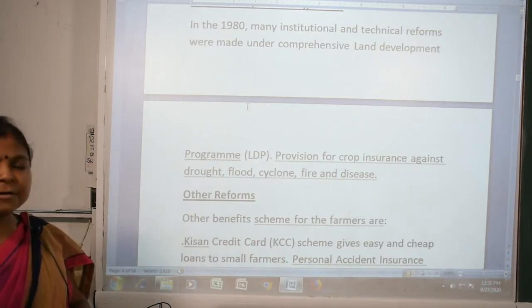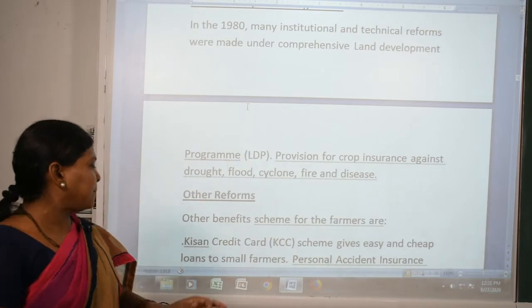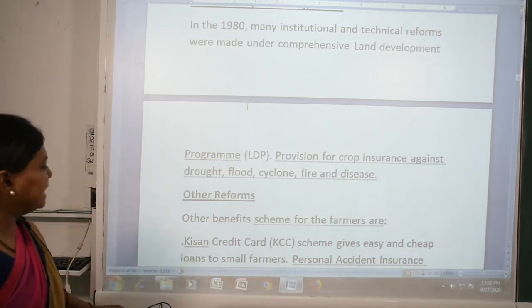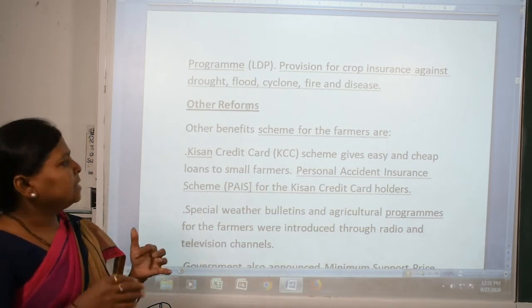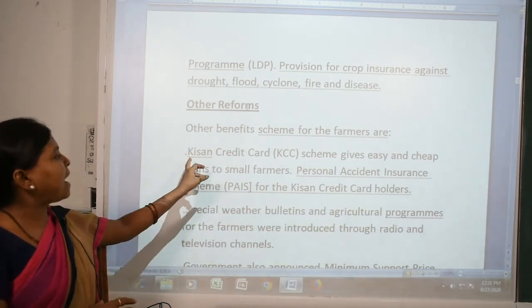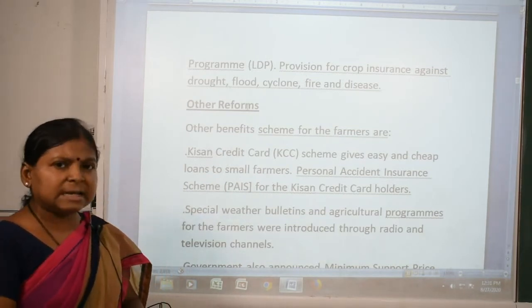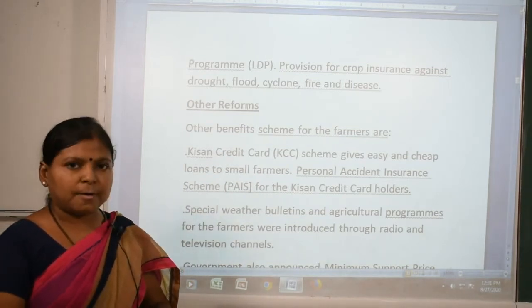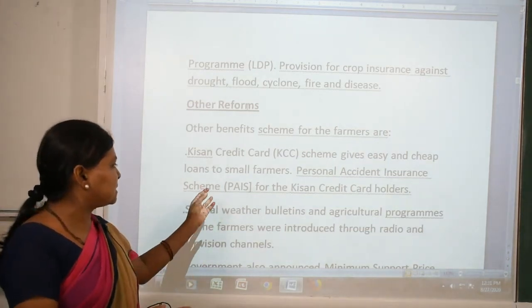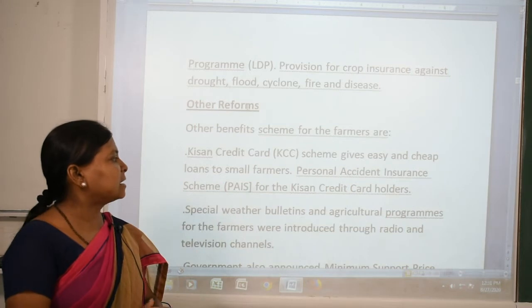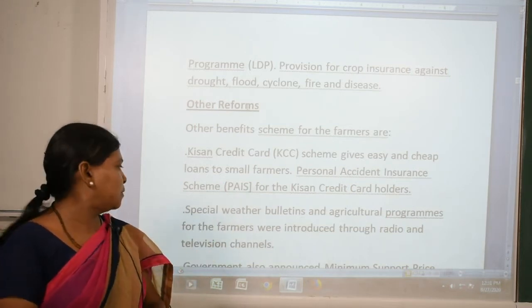Other reforms. What type of other schemes are given by the government for these farmers? The first one is KCC, called Kisan Credit Card. If the farmer has this Kisan Credit Card, this scheme gives easy and cheap loans to small farmers. There is also the Personal Accident Insurance Scheme, PAIS, for Kisan Credit Card holders. These types of facilities they get.